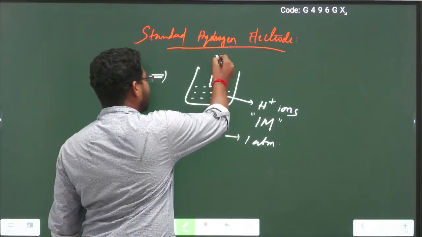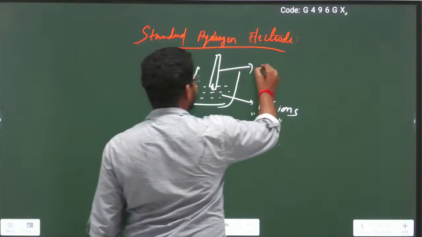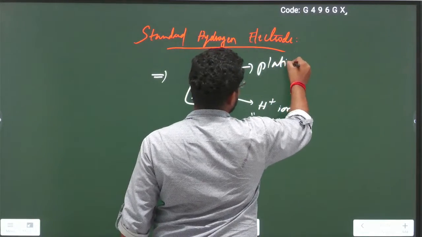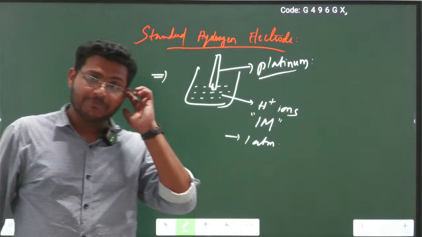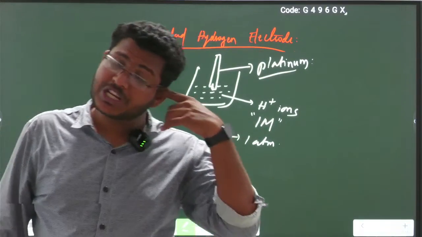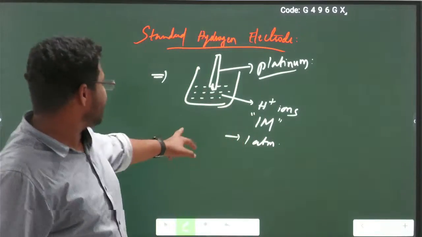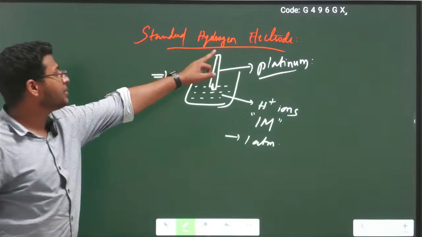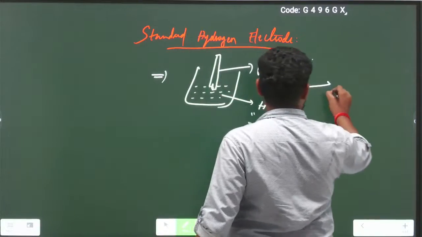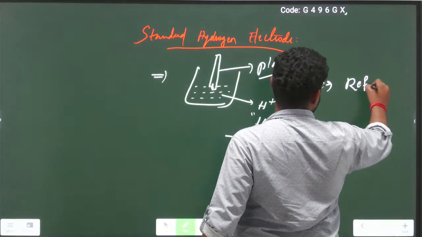There is an electrode dipped in it, which is a platinum electrode. If the platinum electrode is dipped in the electrolytic solution of hydrogen ions at standard conditions, 1 molarity and 1 atmosphere pressure, this is called the standard hydrogen electrode. It is an example of a reference electrode.